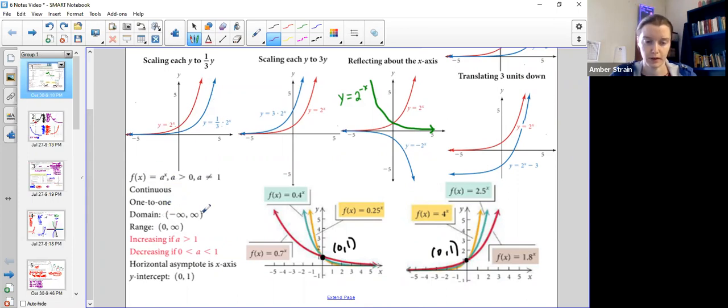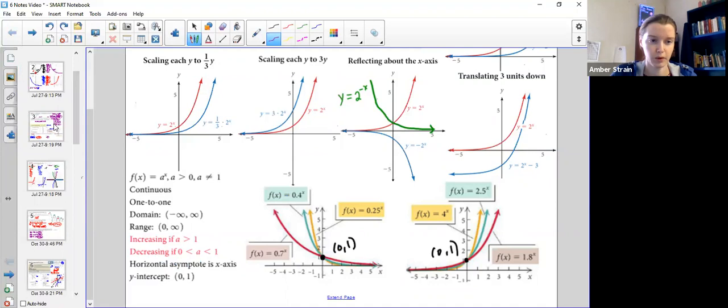The domain was all reals, but we said that it did have the horizontal asymptote along the x-axis that kept the range above 0, always positive, because these negative exponents would just flip them over, but they would never make it turn into a negative value. We said that everything was pretty much the same if our a was a fraction or decimal smaller than 1, except it ended up as a flip from left to right, so it ended up as a decreasing function. So remember that they always had that y-intercept of 0, 1 because anything to the power of 0 was 1.